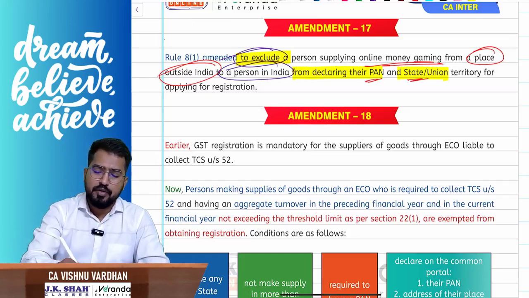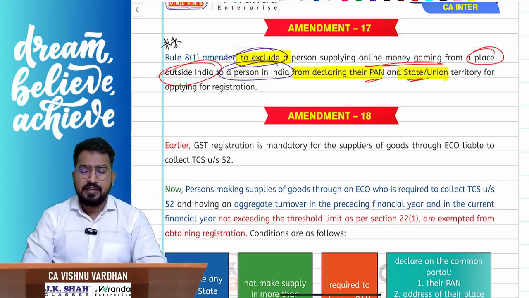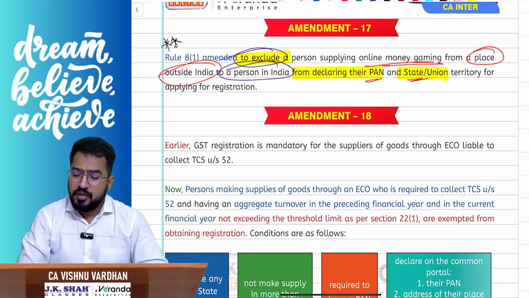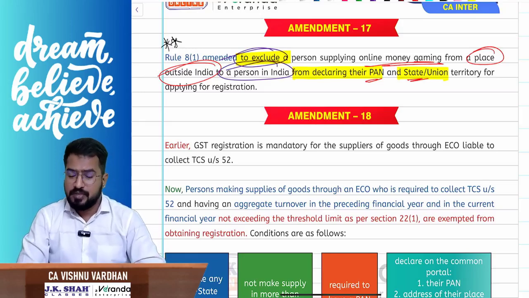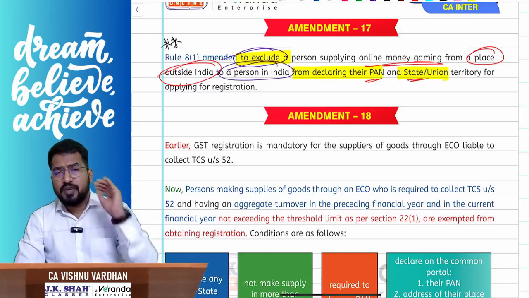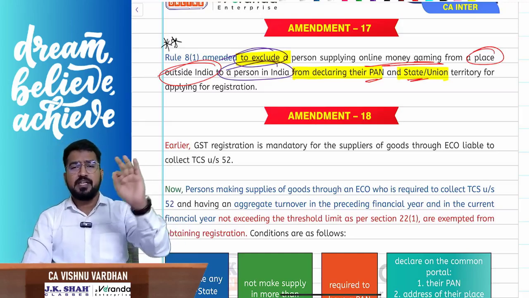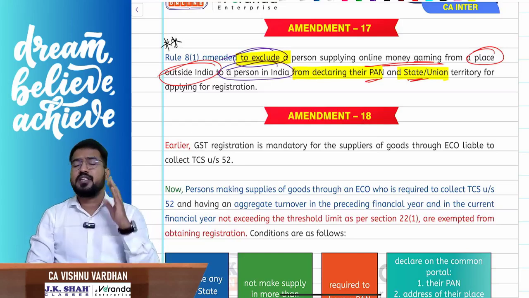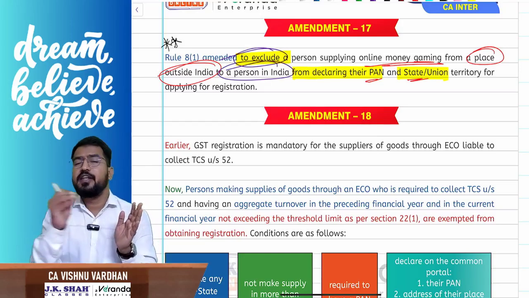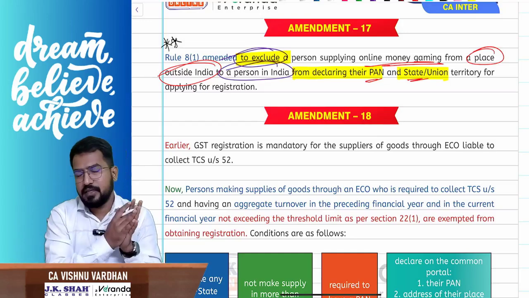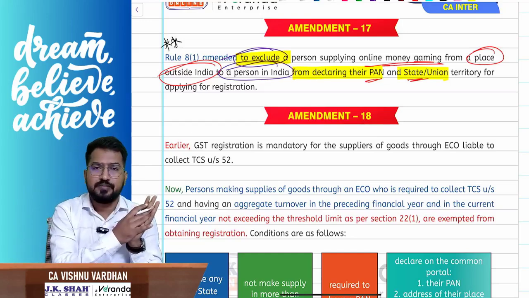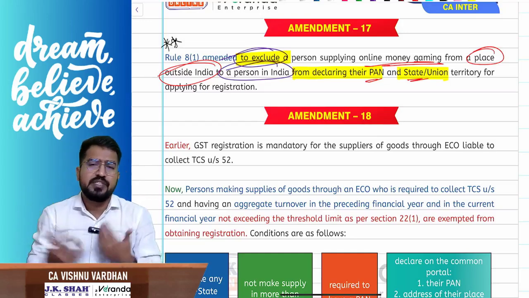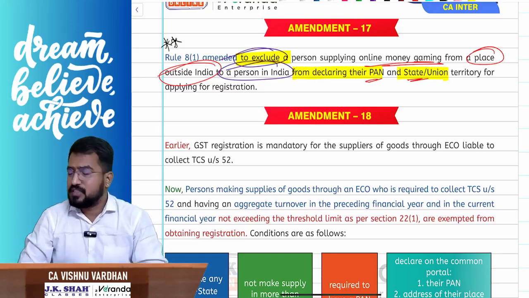Mark this as important, it can be tested as an MCQ or a small short question. So please be careful. I repeat, any person providing online money gaming from a place outside India to people of India obviously has to apply for GST registration and has to pay GST. They need not disclose their PAN and state in the registration application. But for others, obviously we are providing our PAN, state, all that stuff, right?